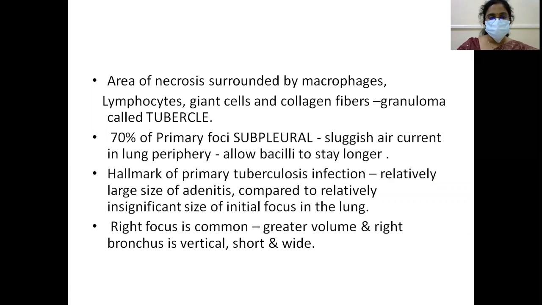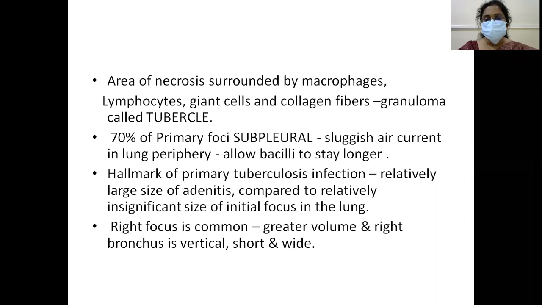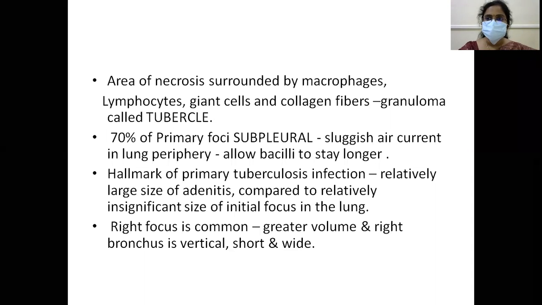70% of the primary foci are subpleural because of sluggish air currents in the lung periphery. They allow bacilli to stay long. So that is why most of the initial or primary foci are usually subpleural, because of the sluggish air currents in the periphery of the lung.